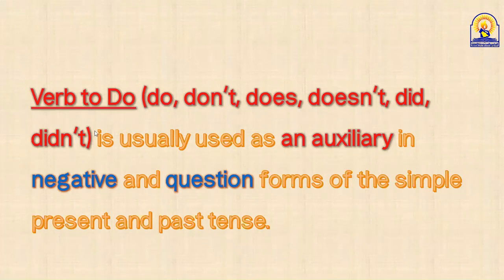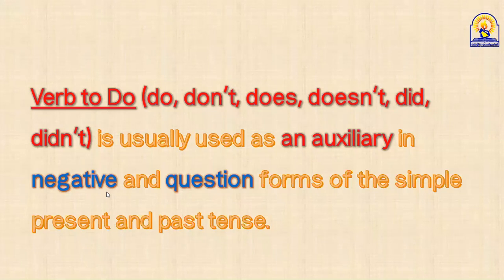This verb to do is usually used as an auxiliary, okay? So we know that do, does, did, don't, doesn't, didn't are auxiliary verbs. It's used as auxiliary verbs in negative and question forms.